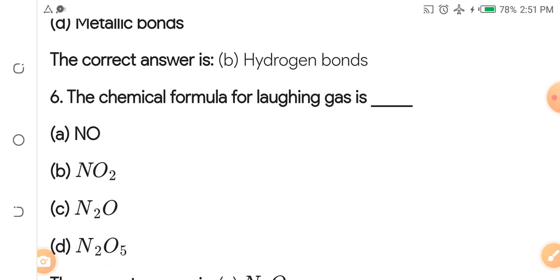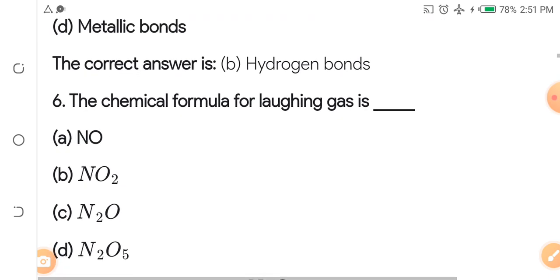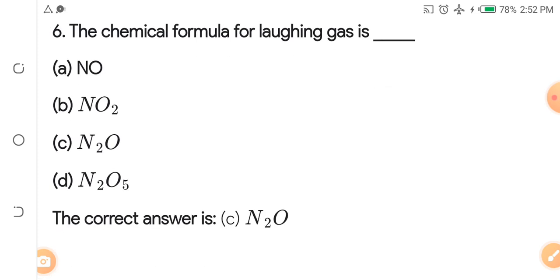The chemical formula of laughing gas is dash. As a science student, your science teacher, maybe in SS1 or SS2, must have told you about laughing gas. If somebody begins to laugh too much, they will say the person is laughing like he breathed in laughing gas. The correct answer to question 6 is C. N2O.